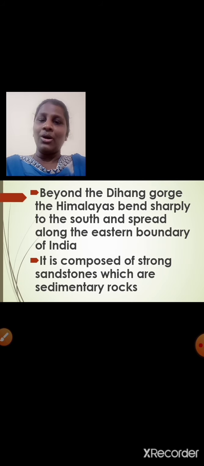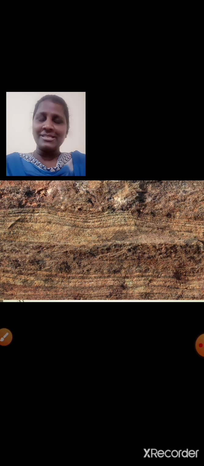Beyond the Dihang Gorge, the Himalayas bend sharply to the south and spread along the eastern boundary of India, that is towards the northeastern part. It is composed of strong sandstones which are sedimentary rocks. So, Purvanchal Himalayas are composed of strong sandstones which are sedimentary rocks. You can see the image over here, students, of sedimentary rocks.